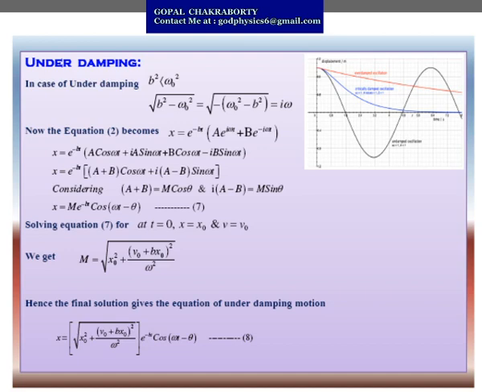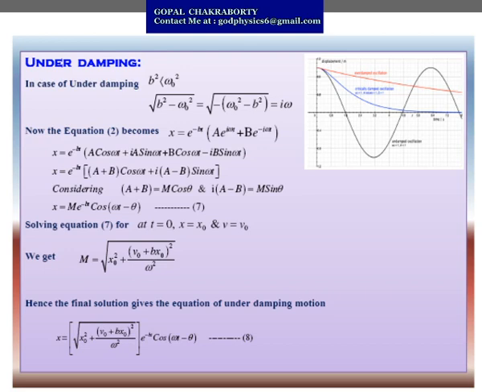Now elaborating this, e to the power i omega t, as we know omega t is theta, so e to the power i theta is cos theta plus i sin theta, or cos theta minus i sin theta. So here we substitute that value, we get x equals e to the power minus bt, a cos omega t plus i a sin omega t plus b cos omega t minus i b sin omega t.